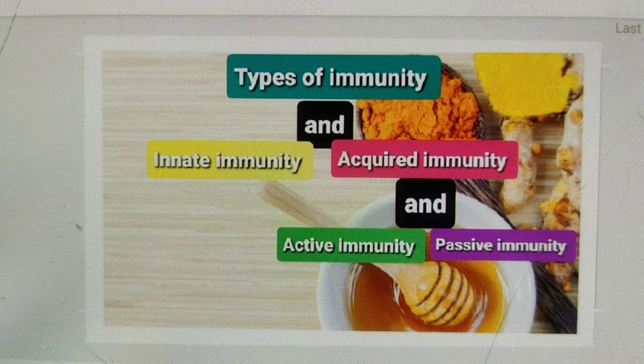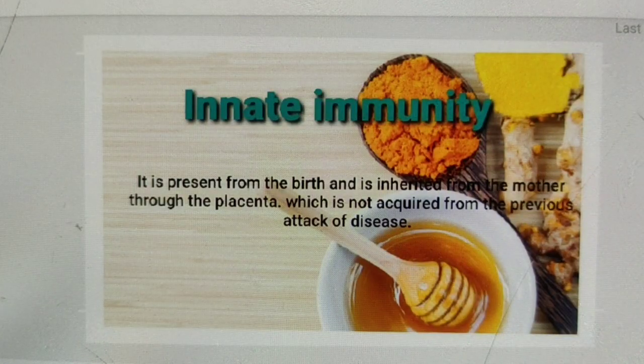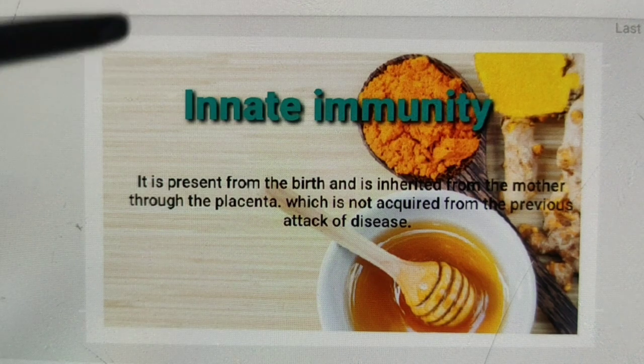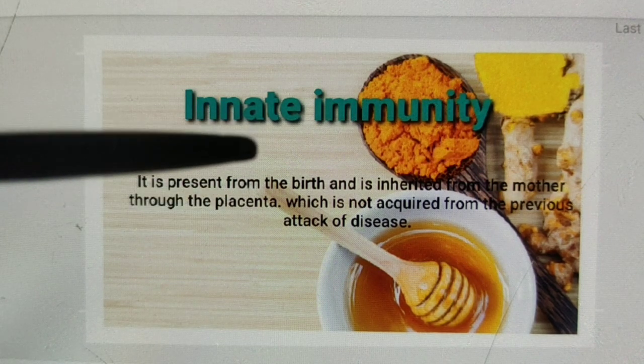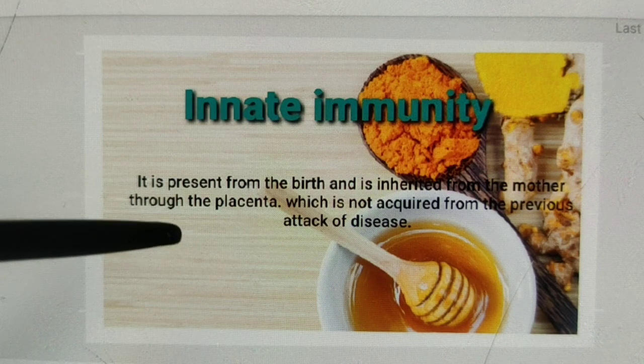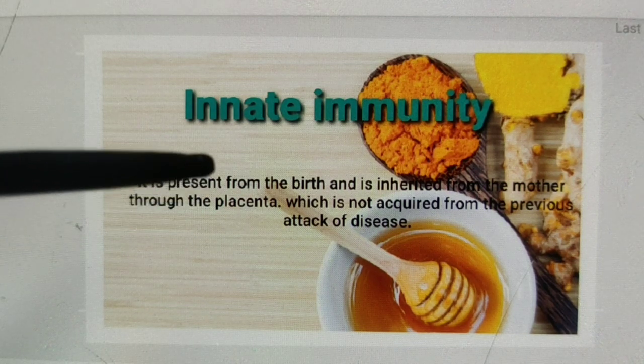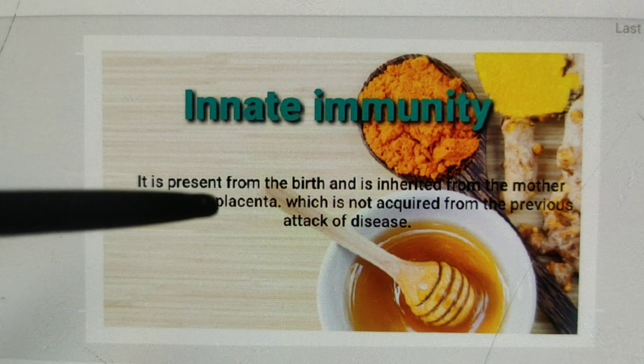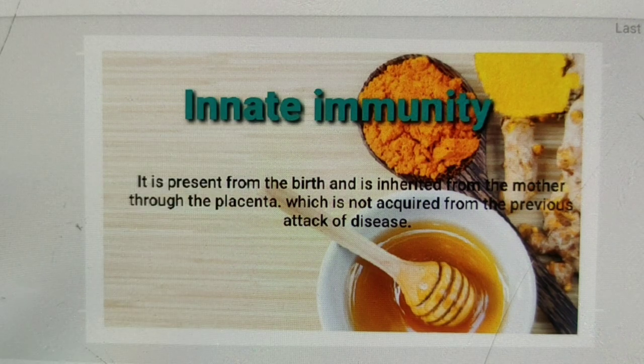About innate immunity, see here, what is innate immunity? It is present from birth and inherited from the mother through the placenta, which is not acquired from a previous attack of disease. Next, there are some barriers in innate immunity. What are the barriers of innate immunity?